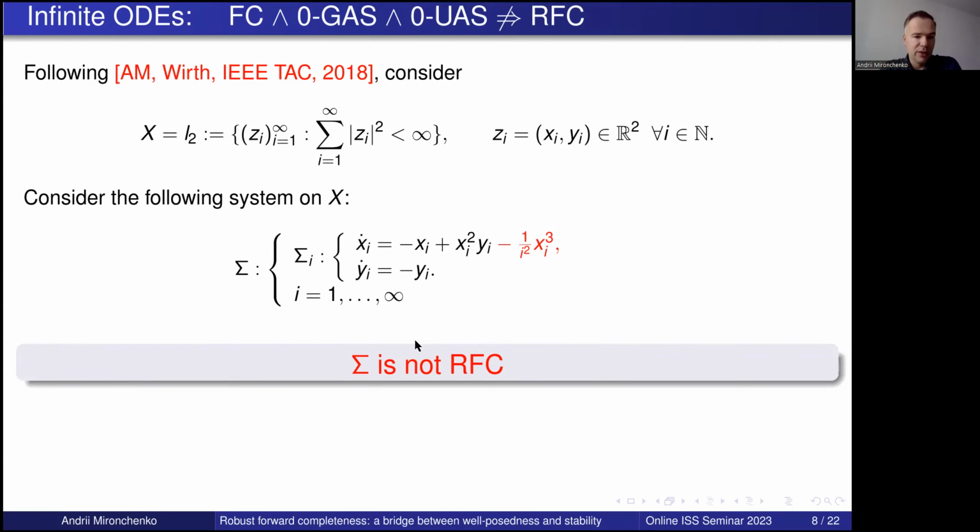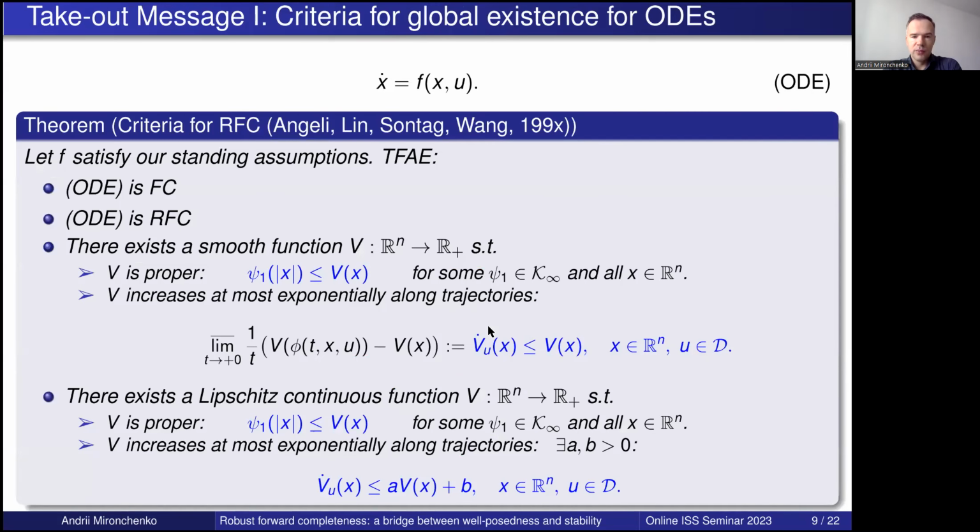And this means that we do not have robust forward completeness. Hence, in finite time, from initial conditions with the same norm, we can go arbitrarily far away from the origin. So forward completeness is essentially weaker than robust forward completeness.